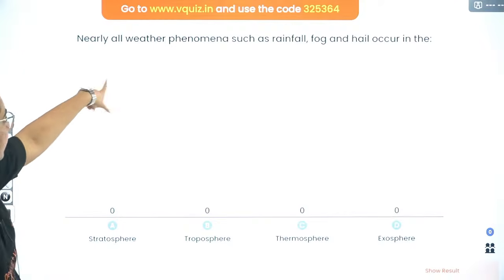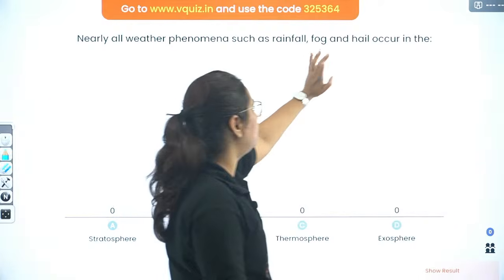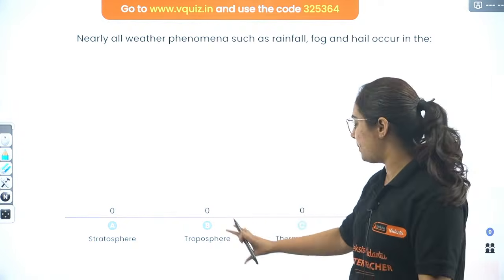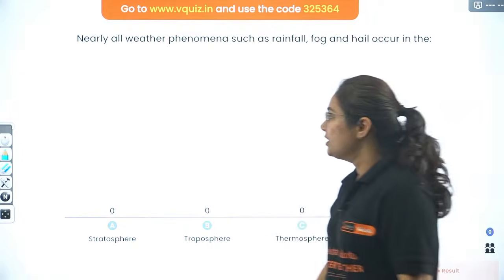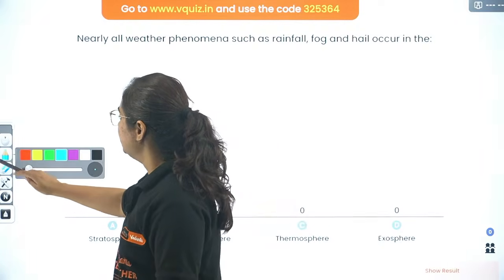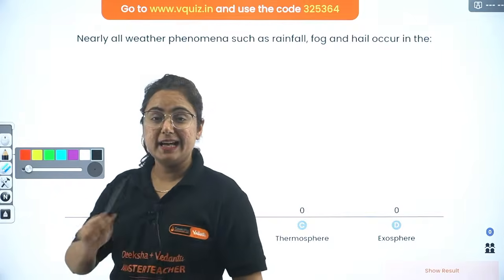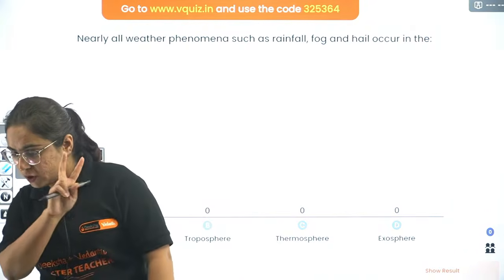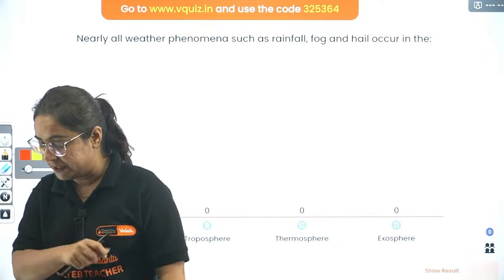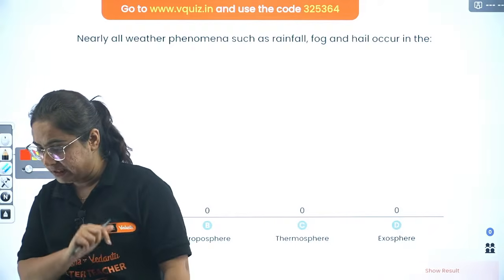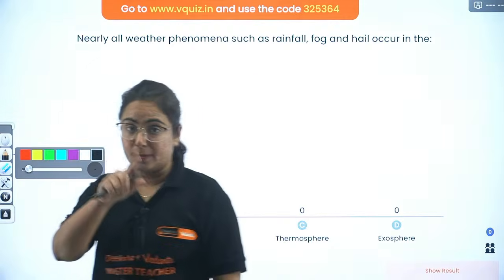So, nearly all weather phenomena such as rainfall, fog and hail occur in where? Stratosphere, troposphere, thermosphere, exosphere. The question comes from one topic, and the topic is layers of atmosphere. I got three answers, sorry. Fine. Then I got troposphere from Kragen and stratosphere from Arya.